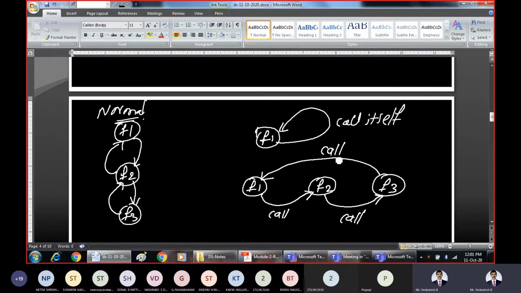So f1 is calling f2, f2 is calling f3, and f3 is calling f1. Where is the recursion here? The first one, a function calling itself, is called direct recursion, and the second one is called indirect recursion.